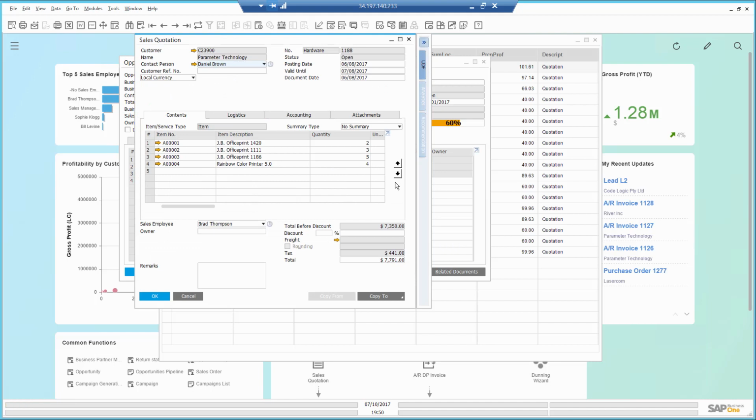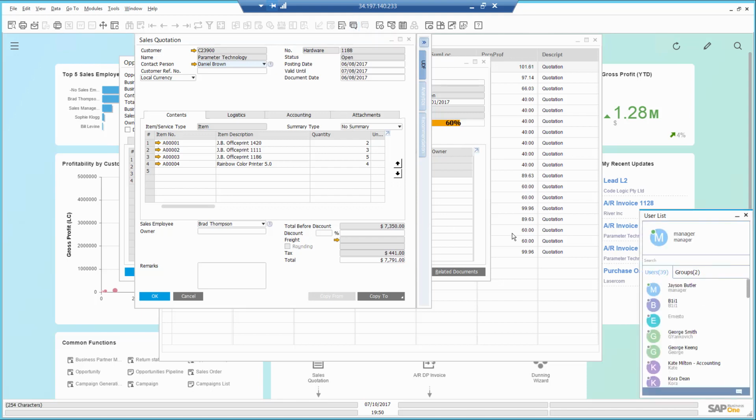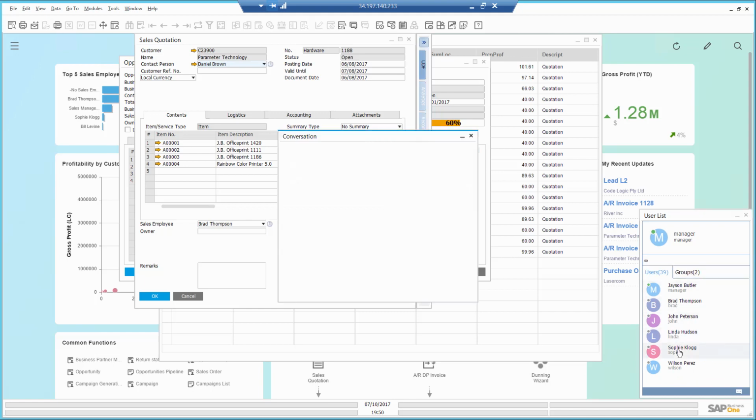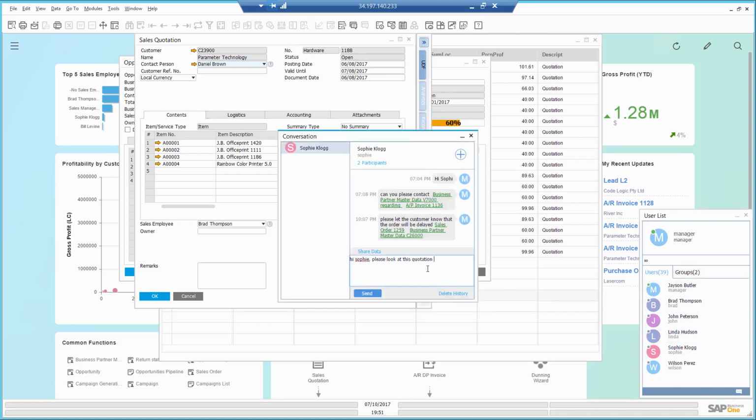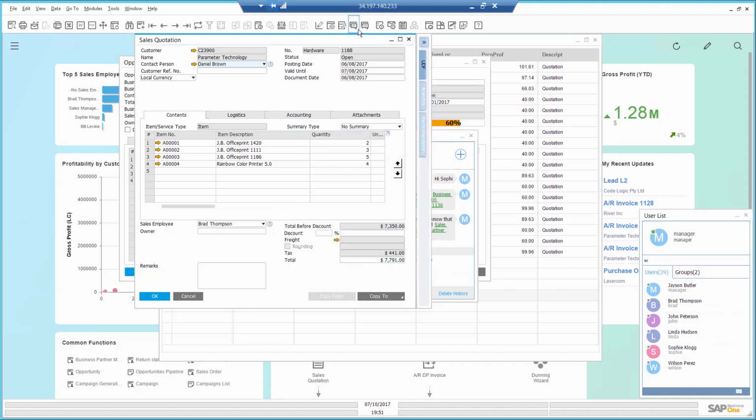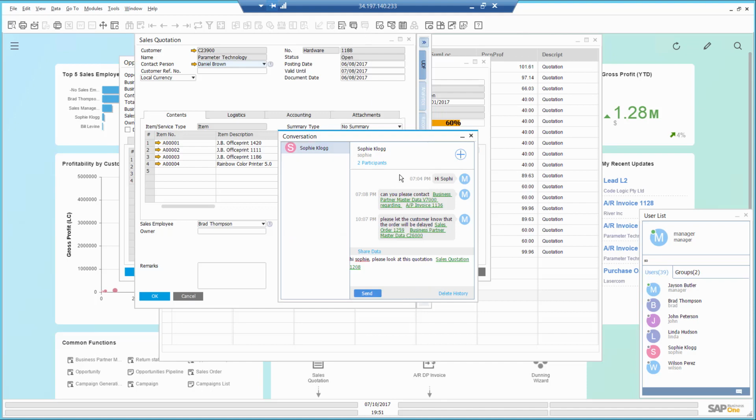I want Sophie to follow up on this quotation, so I use the live collaboration tool, which allows me to instant message Sophie asking her to look at this quotation. I will also send a link of the quotation itself to Sophie, so she gets a dynamic link to the document, saving her time to locate it.